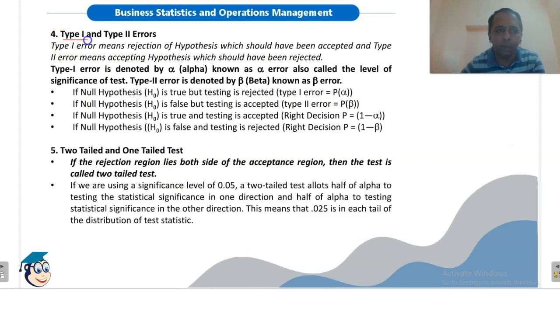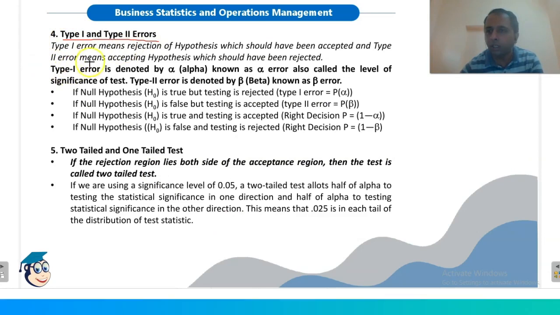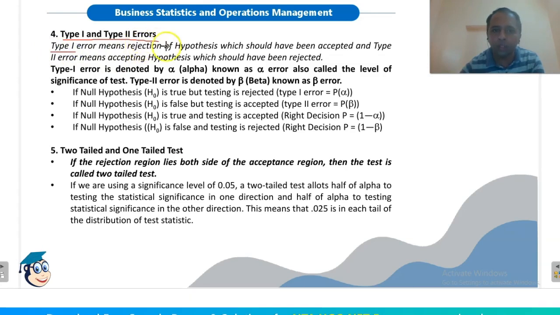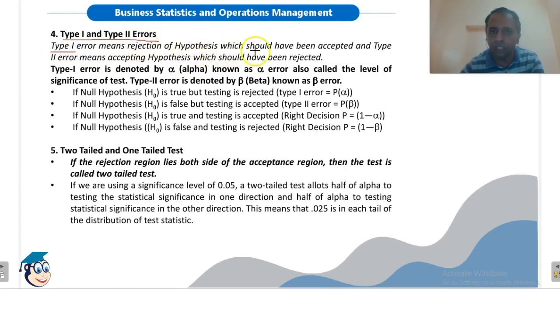Now, type 1 and type 2 error. As we have seen, alpha shows the chances of error. So type 1 error means rejection of a hypothesis which should have been accepted, and type 2 error means accepting a null hypothesis which should have been rejected.